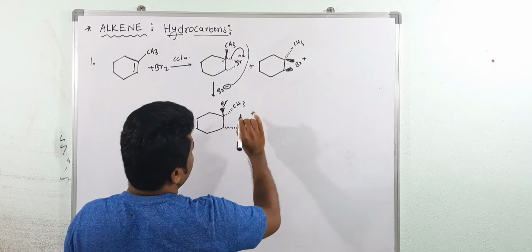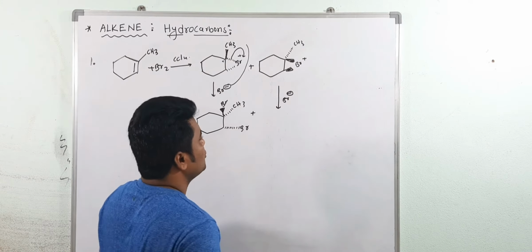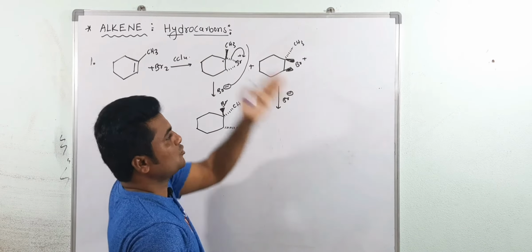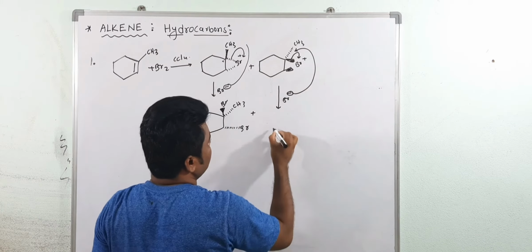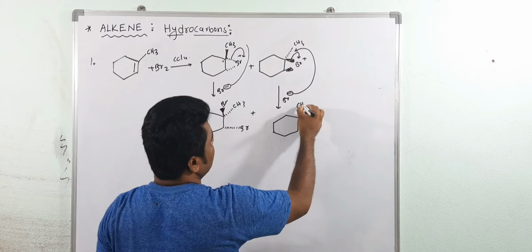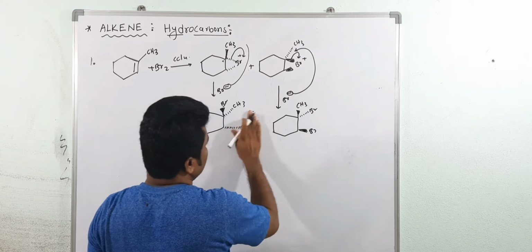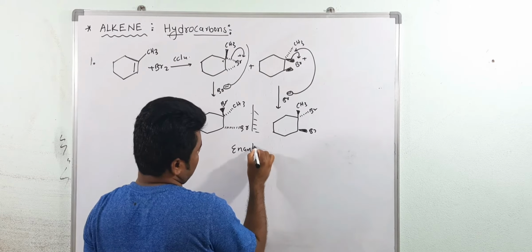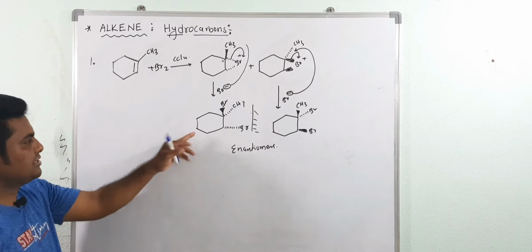Now here in this case, see, same. The ring is above the plane. So this ring opens from below the plane. But below the plane, CH3 is already there. That CH3 is forced to above the plane, and the ring opens from the more substituted carbon. Now see here, it comes above the plane. Here, Br is below the plane and above the plane, but both are mirror images of each other. This is called enantiomers. Okay, now this is the product.